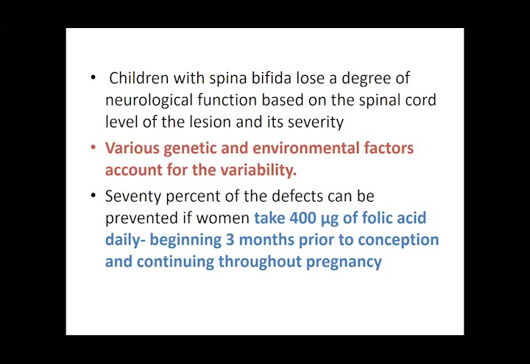Even the mother who has no family history of neural defects is advised to take folic acid 3 months prior to beginning a family. And especially longer for those ladies who have a history of neural defects, and they are going to continue it throughout pregnancy, because this folic acid has a very good role in preventing these neural defects from occurring.